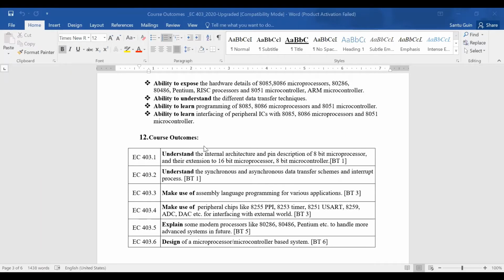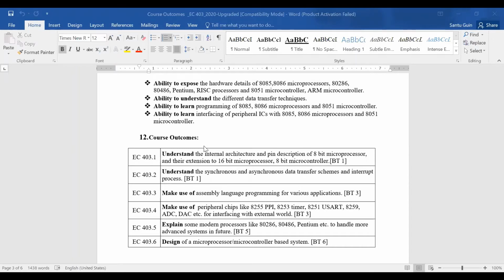So these are the 8085, 8086. That is the basic of the microprocessor. So if you can understand and make use of this 8085 and 8086, you can easily understand the most advanced versions that are available in your course, which are 80286, 486, Pentium, etc.